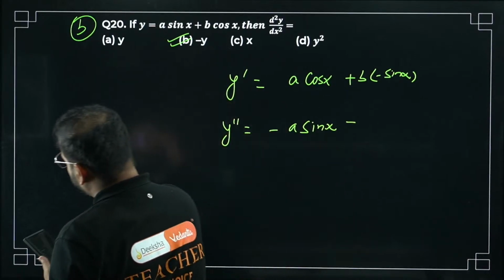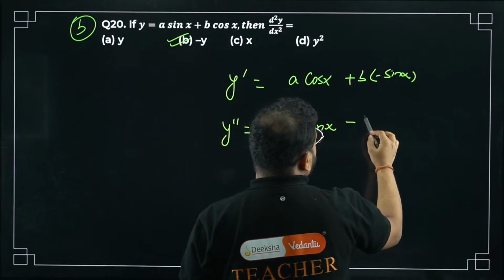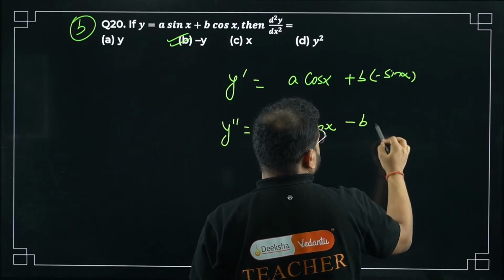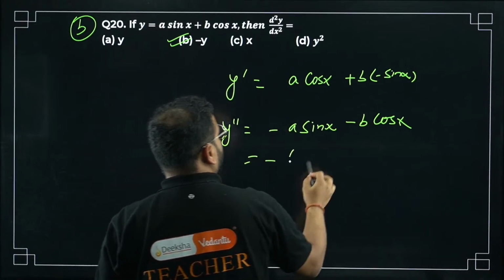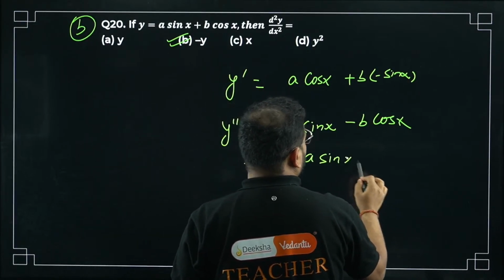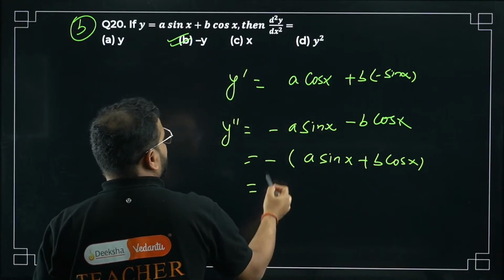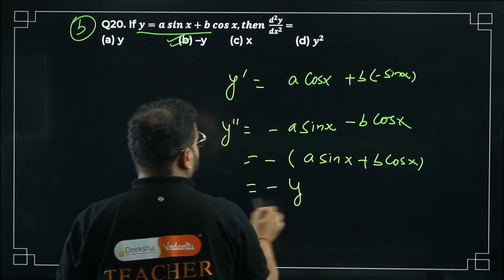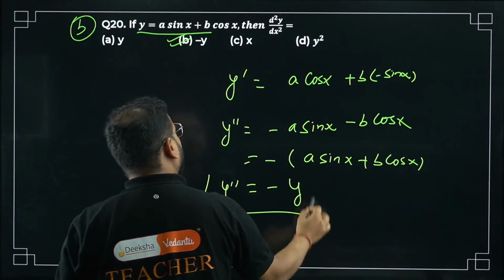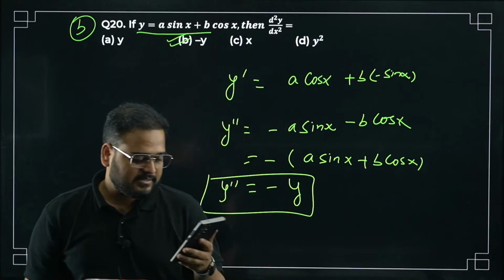I'll take minus common outside, and it becomes minus B cos x. I have minus at both places, take it common, it becomes minus of A sin x plus B cos x. This is what y is, no? So y double dash is simply coming as negative of y. Option B is correct.